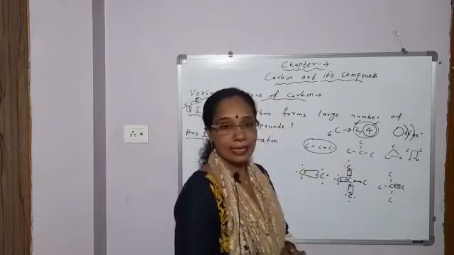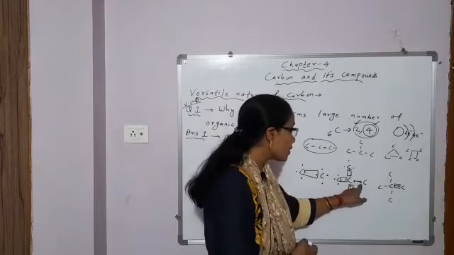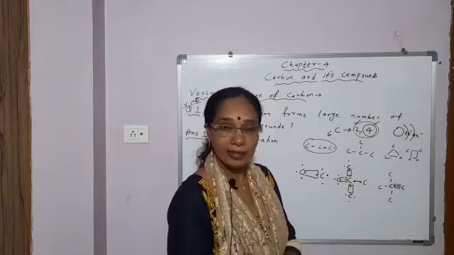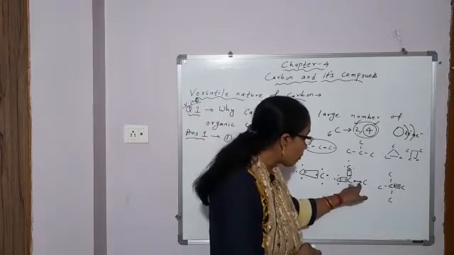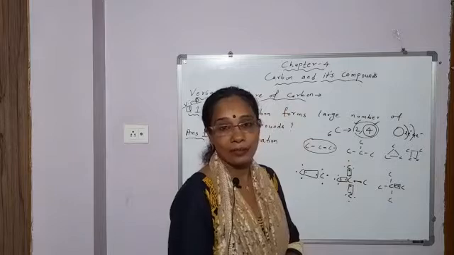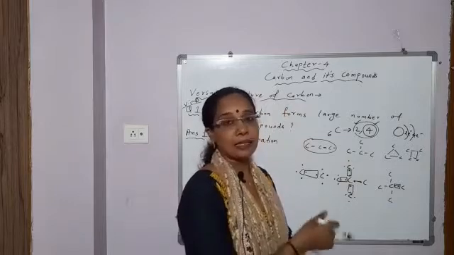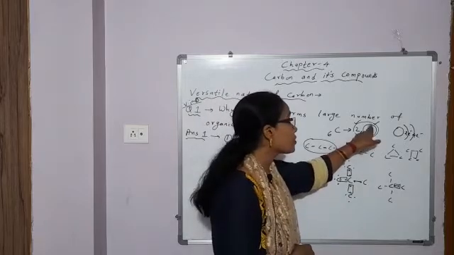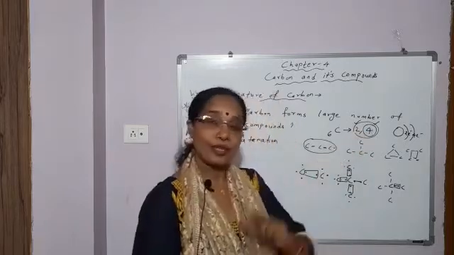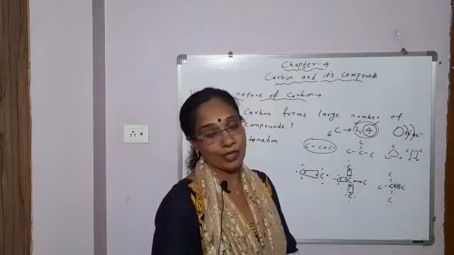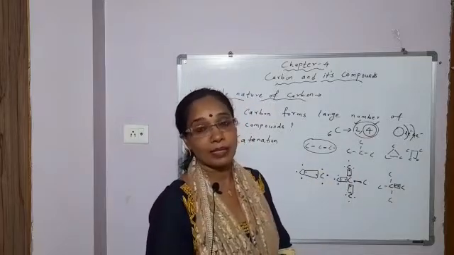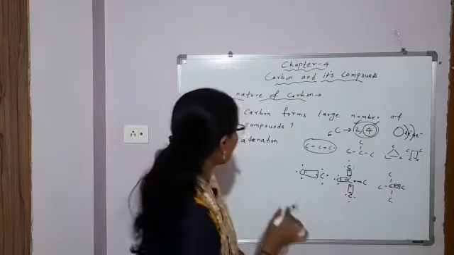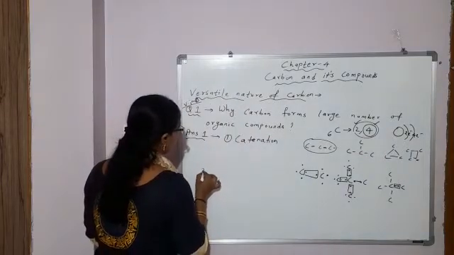Because of small size, the shared pair of electrons between 2 carbon atoms is strongly held by the nucleus of the carbon atom, and so the covalent bond which it forms with another carbon atom is strong, making this compound exceptionally stable. And unique electronic configuration, outermost 4 electrons, so it can link with 4 other carbon atoms. This way a large number of carbon compounds are there. First main reason is catenation.